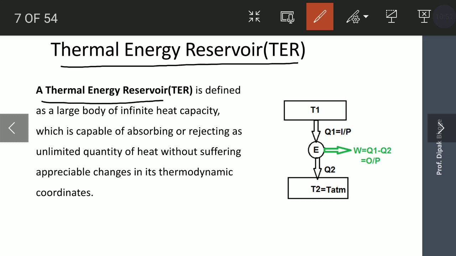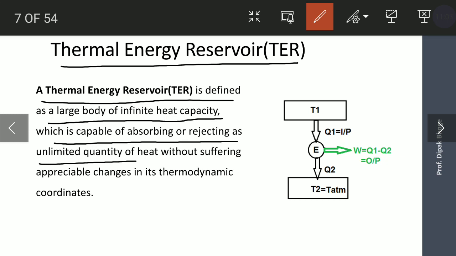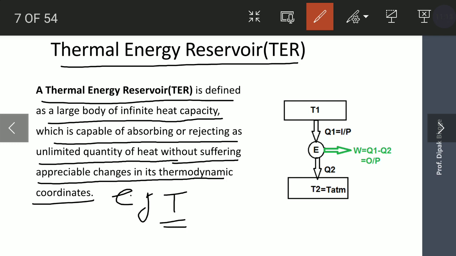A thermal energy reservoir is defined as a large body of infinite heat capacity which is capable of absorbing or rejecting an unlimited quantity of heat without suffering appreciable changes in its thermodynamic coordinates, for example temperature.